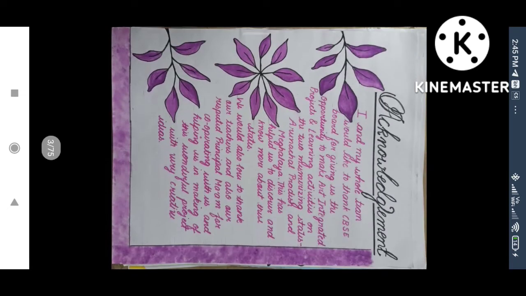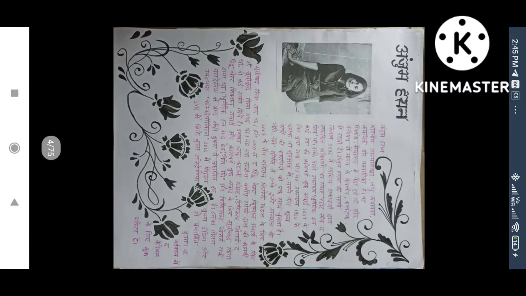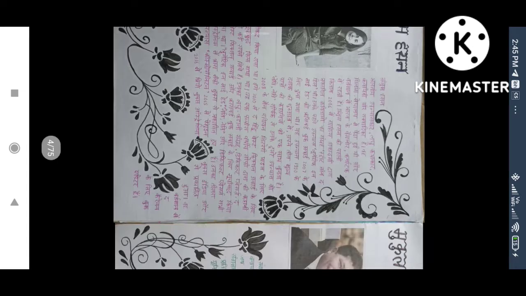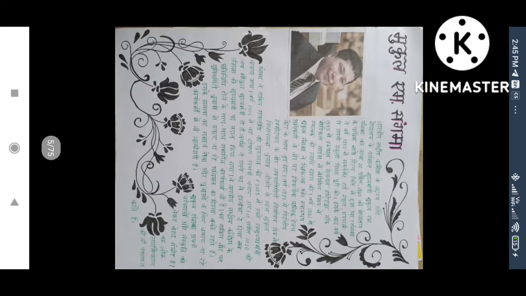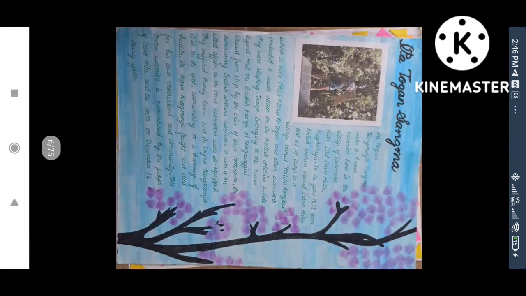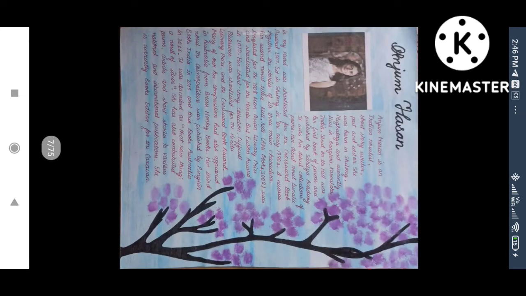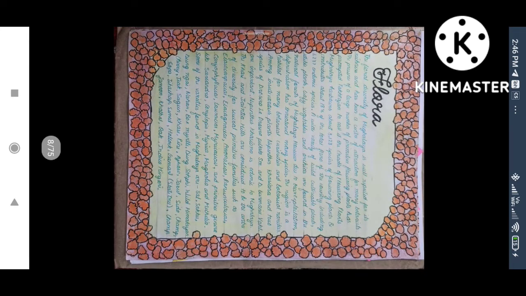So these are certain slides, the acknowledgement written by the student. This is the Hindi art integrated project. Hindi writer Anjum Hassan, the information collected on her. Similarly, Sangma and the English project are also in a similar manner. Some writers from the region are selected and information is written about them. Anjum Hassan again. And the flora and fauna.